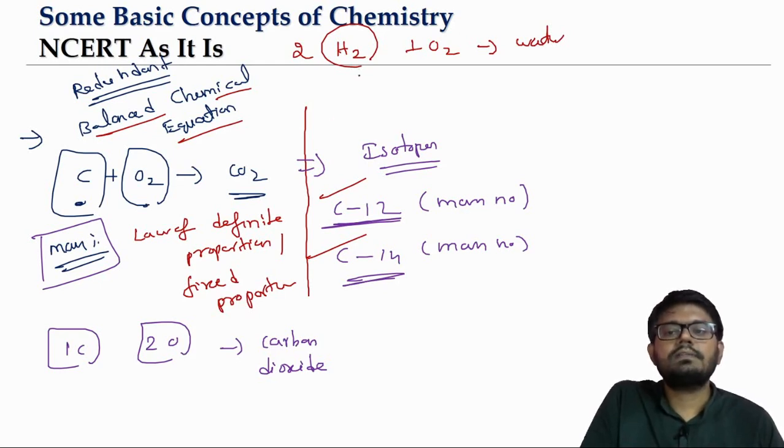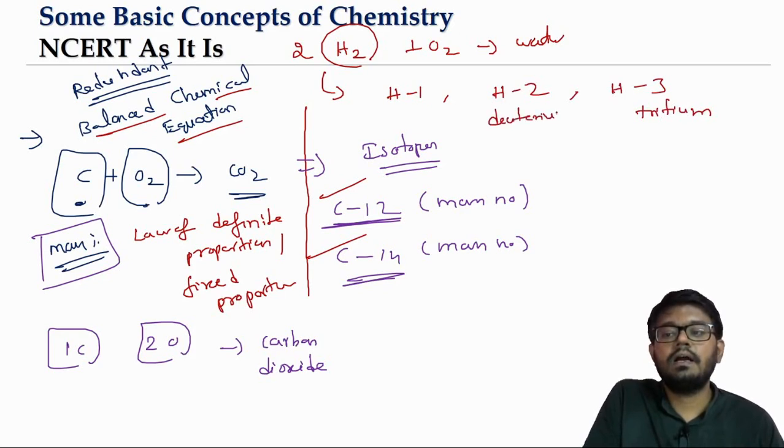If you look at this in terms of isotopes of hydrogen, hydrogen has 3 isotopes. Hydrogen 1 we call as protium. Hydrogen 2 is called deuterium. Hydrogen 3 is called what? Tritium. We'll talk about this in the hydrogen and its compounds chapter. So these are protium, deuterium and then tritium.